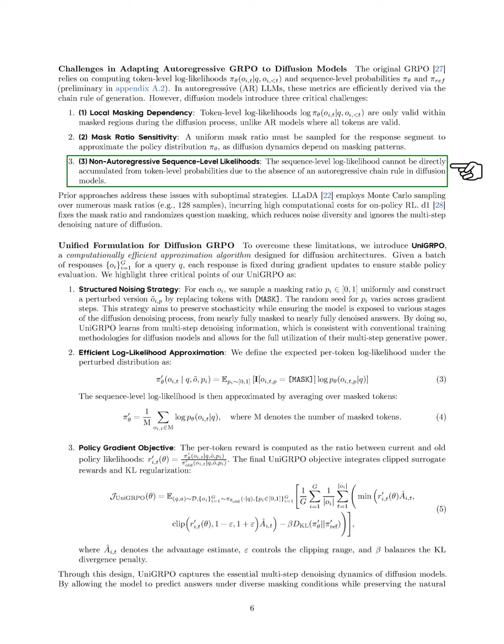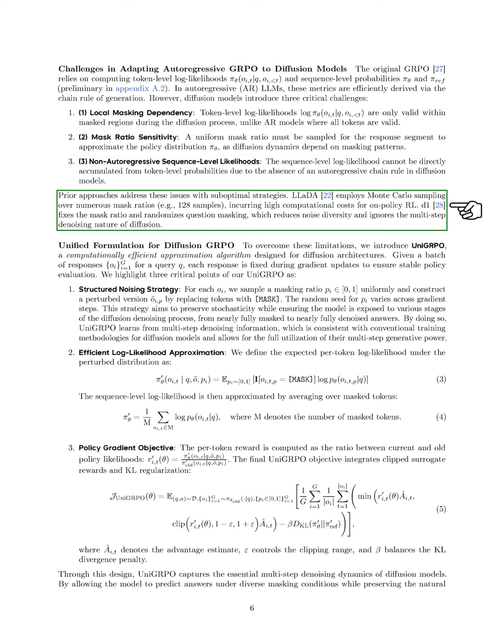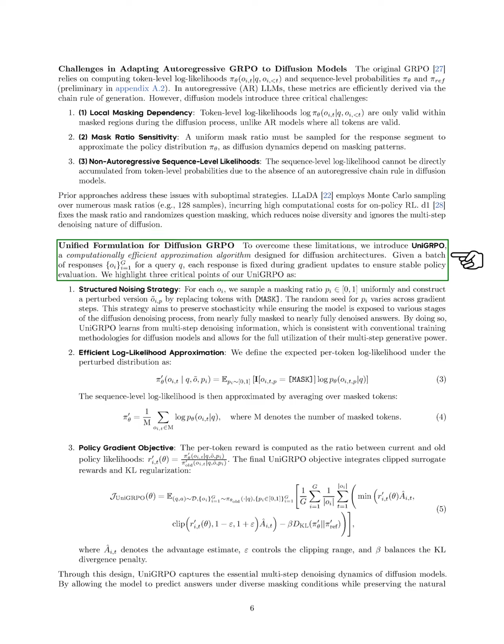The original GRPO calculates token-level probabilities and sequence-level likelihoods efficiently in autoregressive models. However, diffusion models present three main challenges: the dependency of token-level probabilities on masked regions, the need for a consistent mask ratio for approximating policy distribution, and the inability to directly accumulate sequence-level likelihoods from token probabilities. Previous methods have tackled these issues with less effective strategies. To address these challenges, we introduce UniGRPO, a more efficient approximation algorithm for diffusion models.